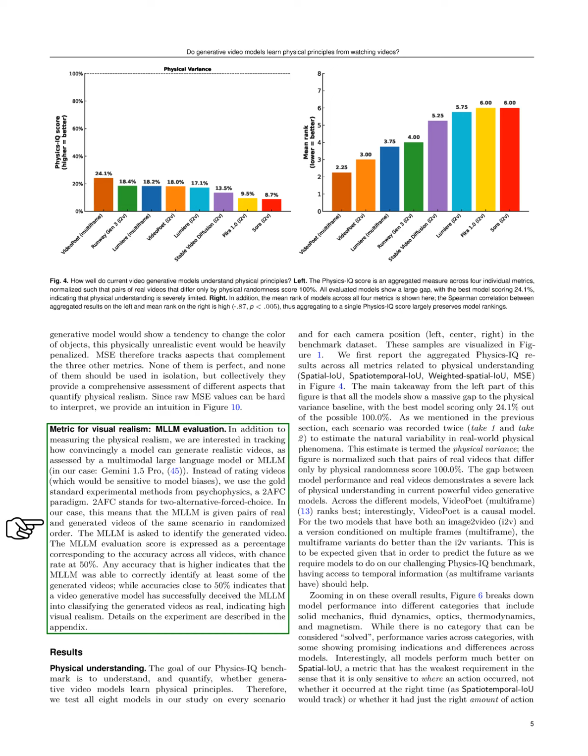The key takeaway from the left side of the figure is that all models fall significantly short of the physical variance baseline, with the top model achieving only 24.1% of the maximum score of 100%. Each scenario was recorded twice to capture natural variability in real-world physical phenomena, which we refer to as physical variance. The figure is normalized so that pairs of real videos differing only by physical randomness score 100%. The gap between model performance and real videos highlights a serious lack of physical understanding in current generative video models.